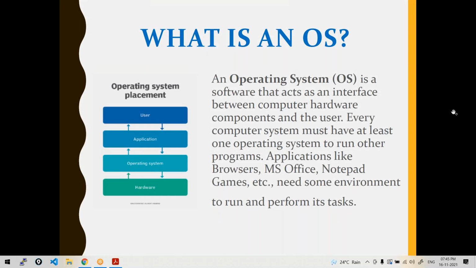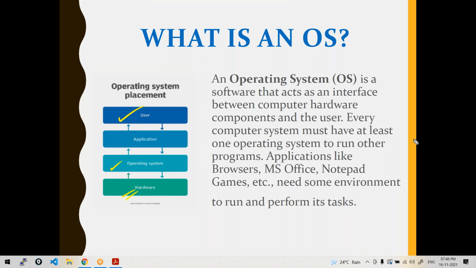Let me talk about the operating system definition. It's software that acts as an interface between computer hardware components and the user. See the diagram here: the end user, this is ourselves, right? I'm this end user, using my laptop. So there's hardware with some memory, CPU, input output devices, and so on.